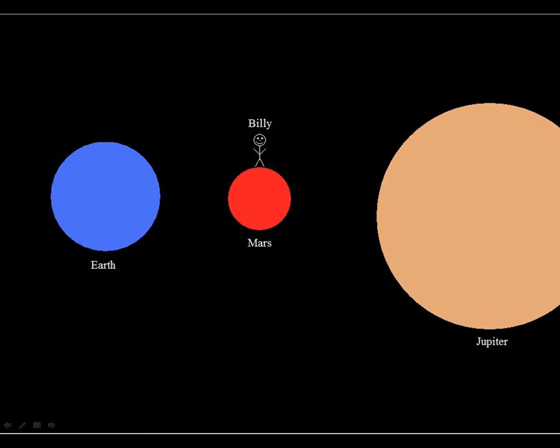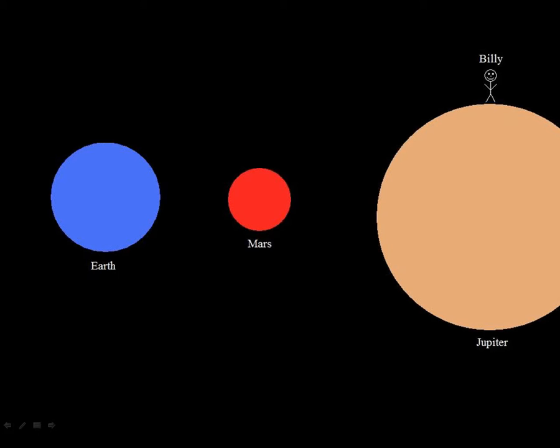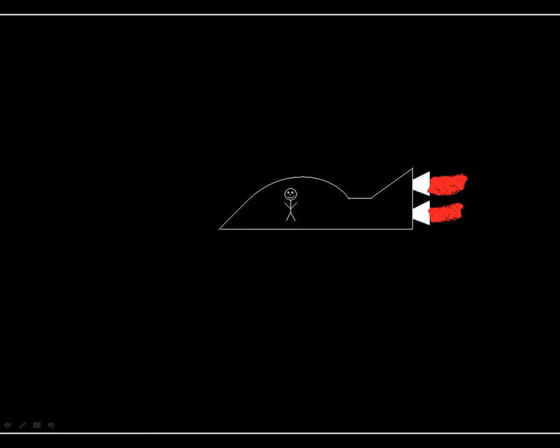Billy now travels to Jupiter. On Jupiter, assuming he could stand on the surface, which he can't, but let's just for the sake of argument say that he can, Billy is going to experience a weight 3 times greater than that on Earth. So if Billy weighs 150 pounds on Earth, he weighs 450 pounds on Jupiter, but his mass never changes. Billy flies home and returns to Earth.